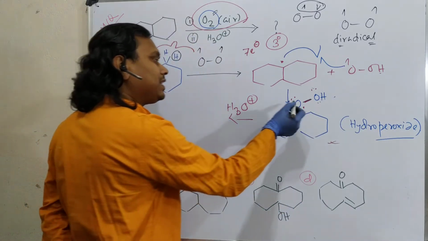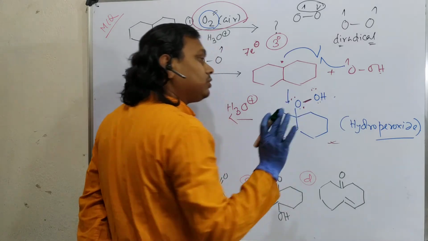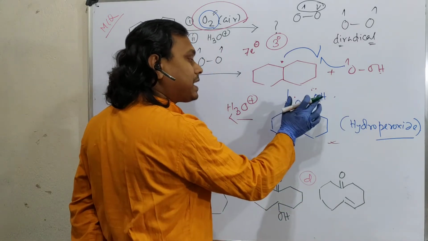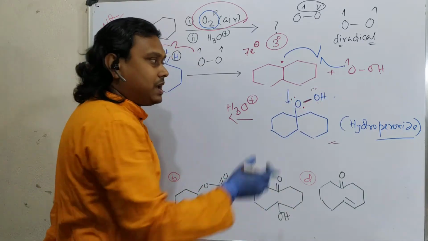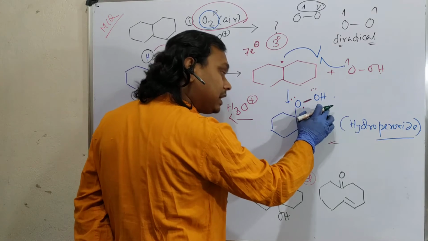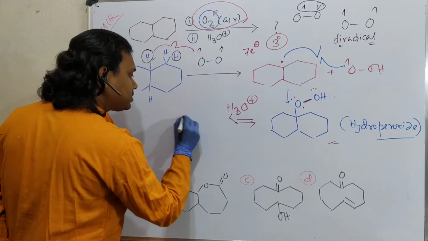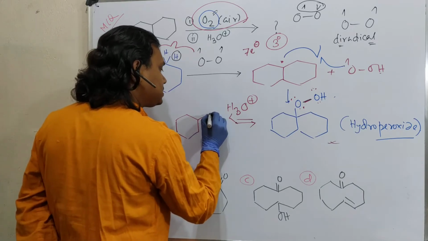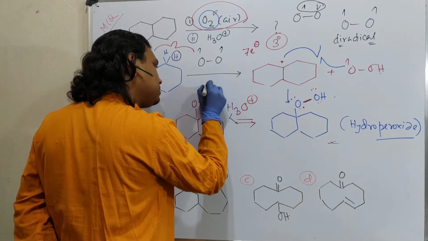Now question, there are two oxygens. Which oxygen will undergo protonation? Obviously, logically this should go. But actually, because protonation is a reversible reaction, two oxygens are possible. If protonation happens here, that will not have any fate. But if protonation happens here, that has a fate. And actually I should write this as a reversible reaction because protonation is an acid-base reaction. Okay, fine.